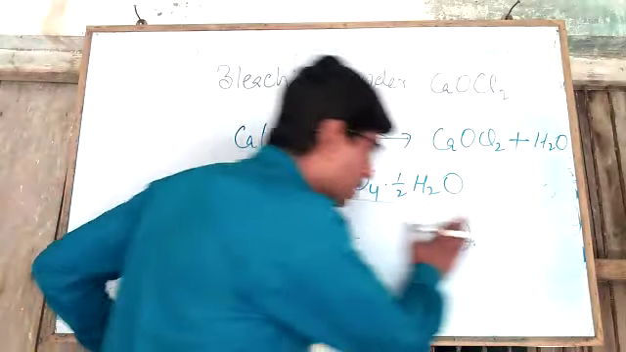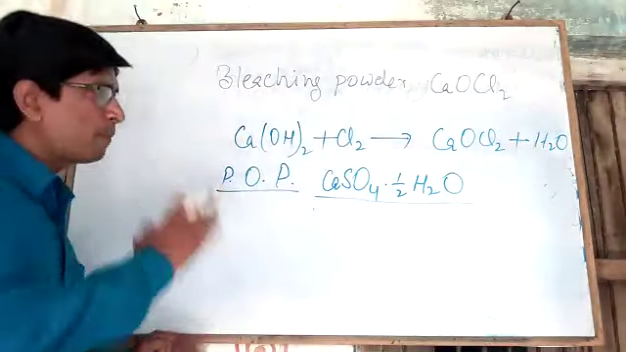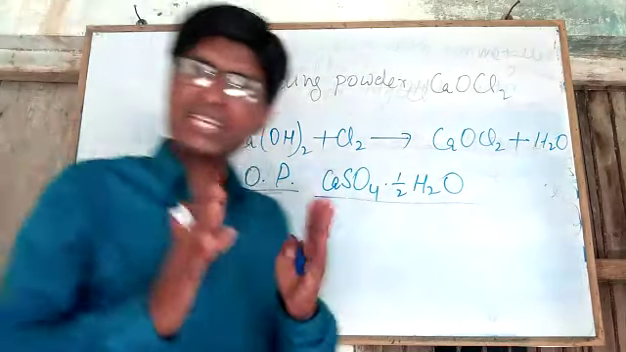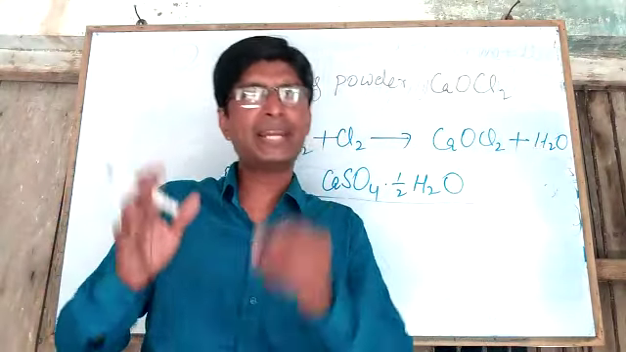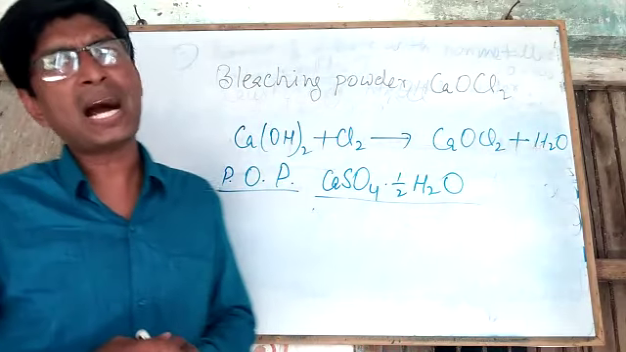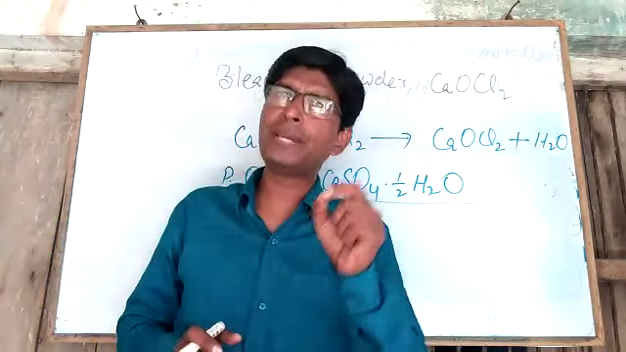How can it be formed in the laboratory? Plaster of Paris is formed by heating gypsum at 100 degrees Celsius. Now you may ask, what is gypsum and what is its formula?